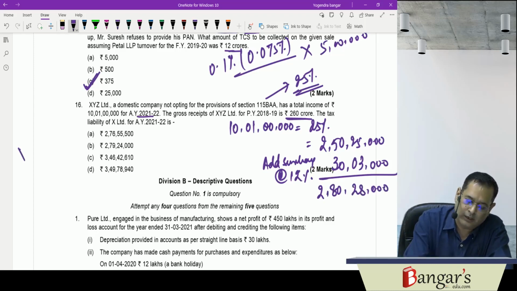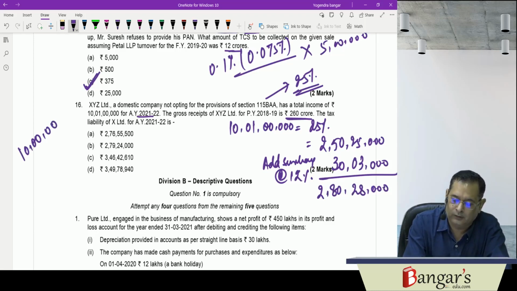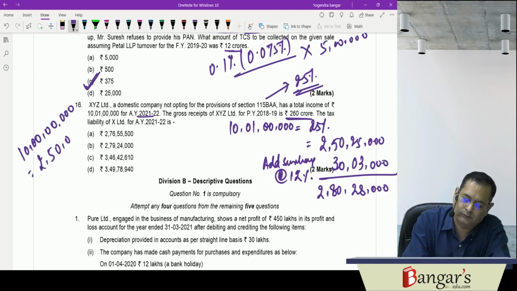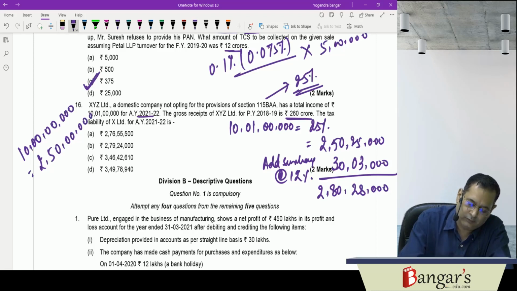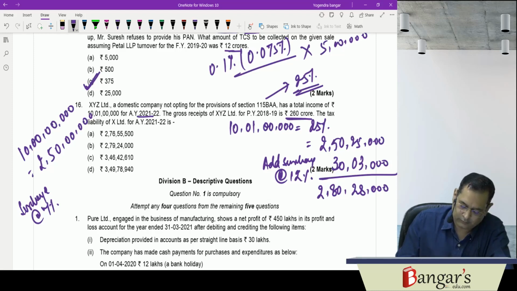Now on 10 crores, the tax liability is how much? On 10 crore rupees, the tax liability at the rate of 25% is 2 crore 50 lakhs. And surcharge is levied at the rate of 7%. So on 2 crore 50 lakhs, that is 17 lakh 50,000. So it works out to be 2 crore 67 lakh 50,000.